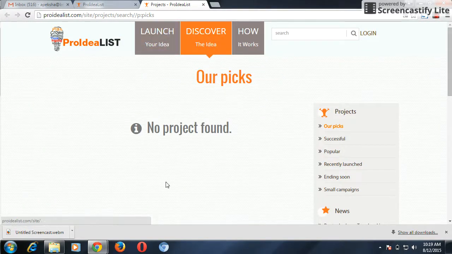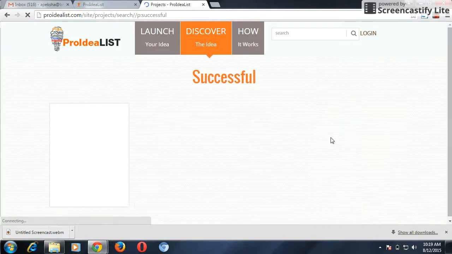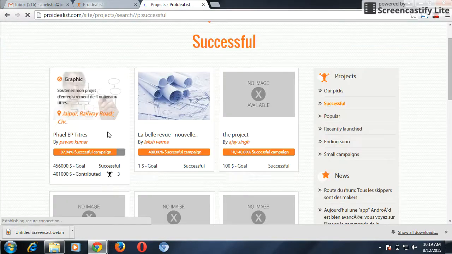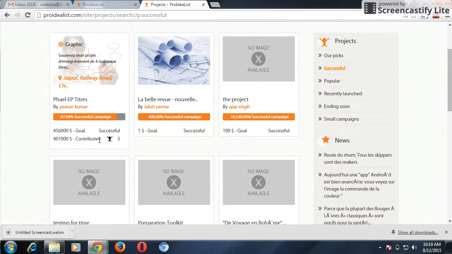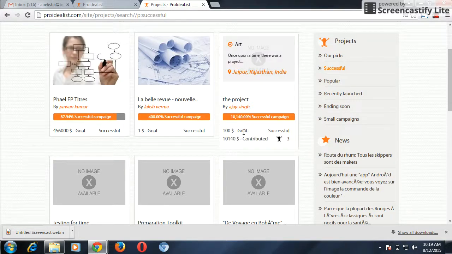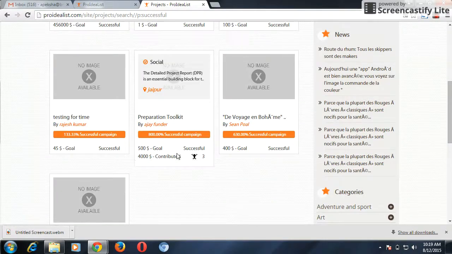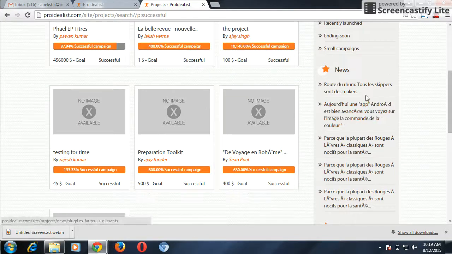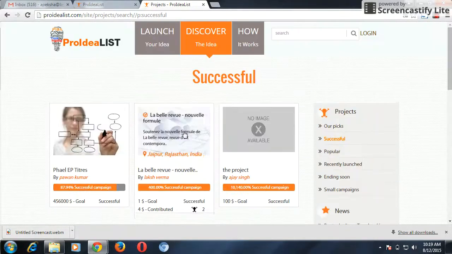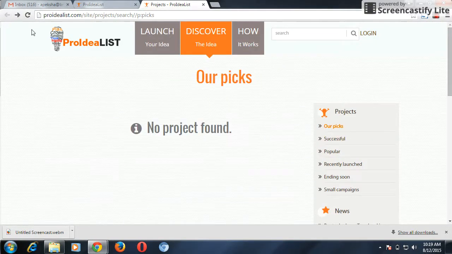The discoverer will be able to see the projects available in different categories. He'll be able to see the products that have been successfully completed. He can see the amount contributed by the other users, what the goal was, and how successful the project has been or not. He'll be able to read the news related to the platform, or the announcements that the admin wants to make for the platform.